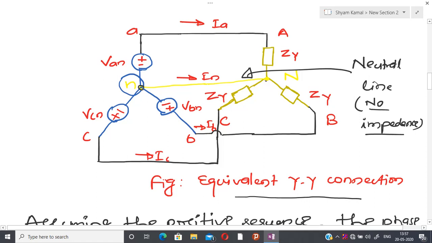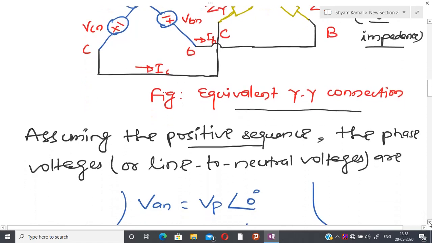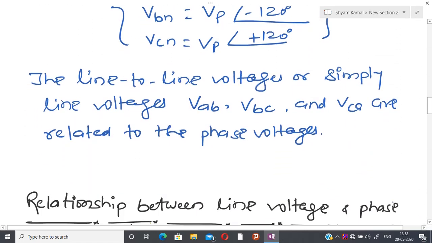But if someone wants to know the voltage difference between A and B, or similarly B and C, then that is called line to line voltage, or simply line voltage. That is basically required to generalize other quantities. So let us first see the relation between phase voltage and line voltage.